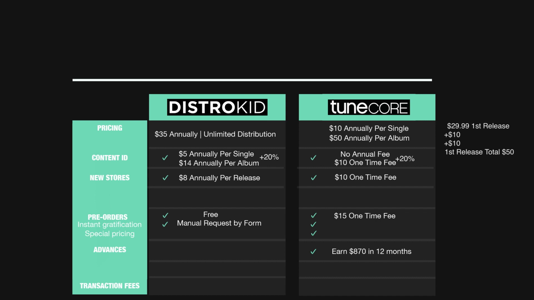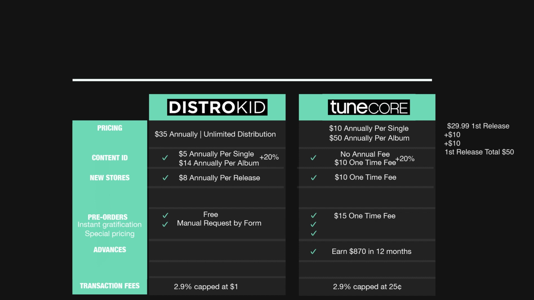Now both of them, with their payment processors, is 2.9% plus 30 cents, but they cap it. So Distrokid caps it at $1. So no matter how much you withdraw, you'll never pay more than $1 per withdrawal from Distrokid. And with Tunecore, they cap it at 25 cents. So no matter how much you withdraw from Tunecore, you will never pay more than 25 cents with transaction fees.